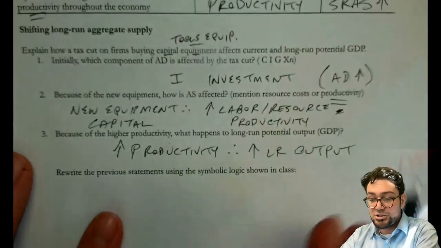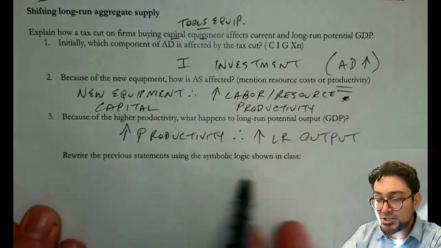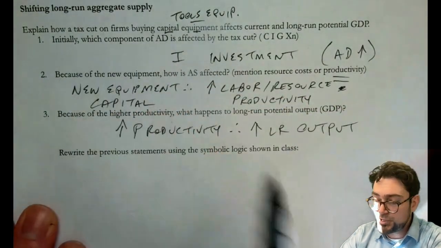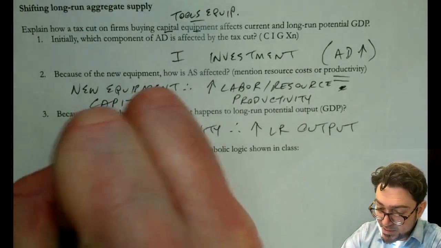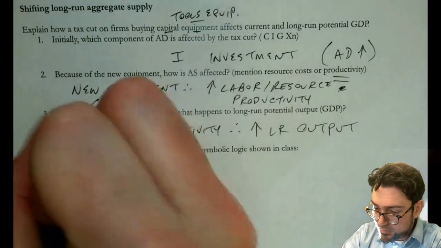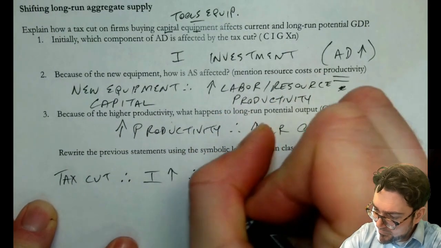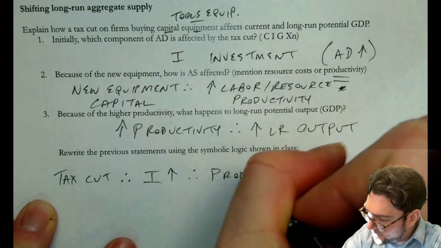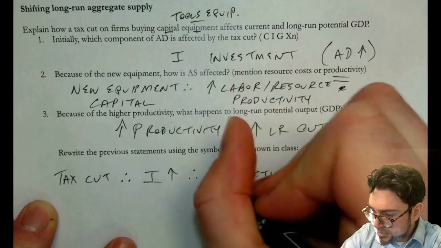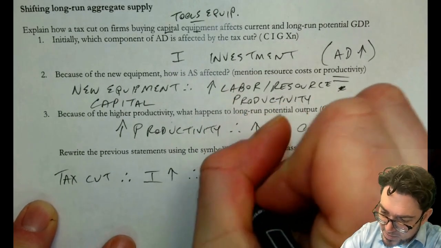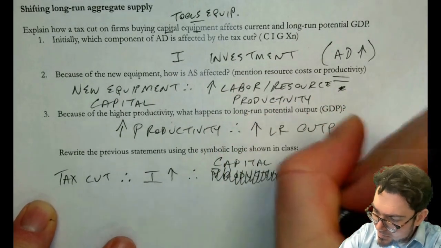So these are kind of a link chain, if you will. So the symbolic logic that we would use to connect all of these would be to say, how would it affect current and long-run potential GDP? We would say the tax cut. So we have tax cut, therefore I increases, therefore capital stock.